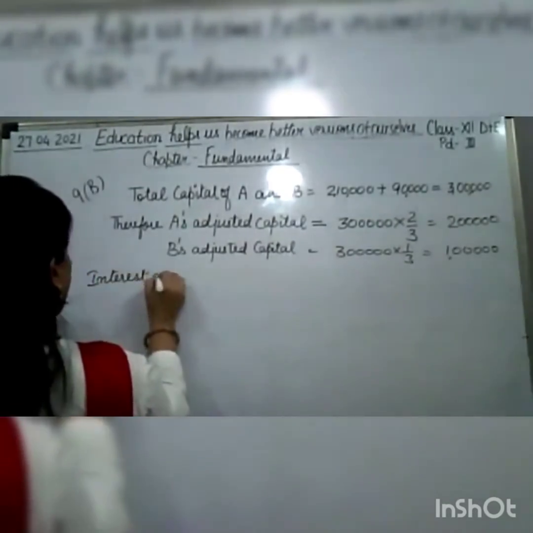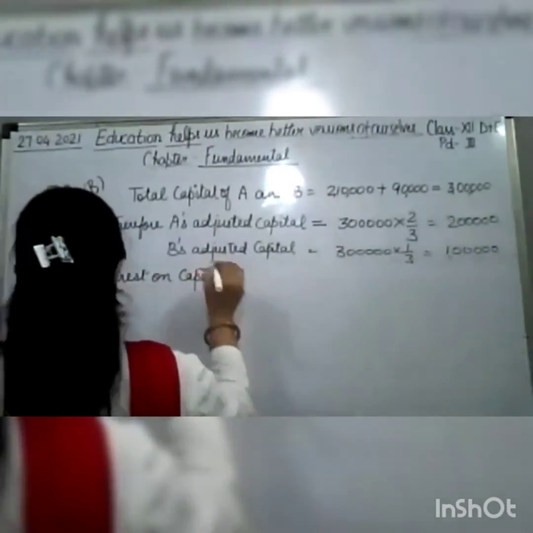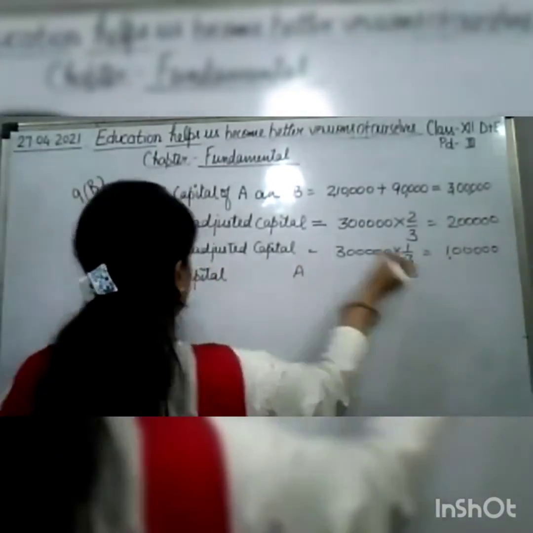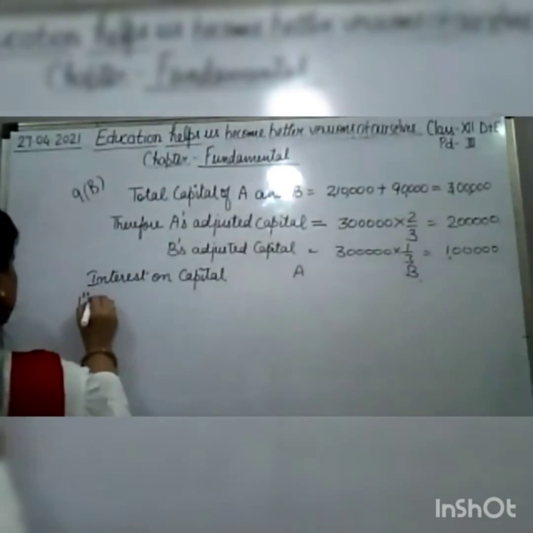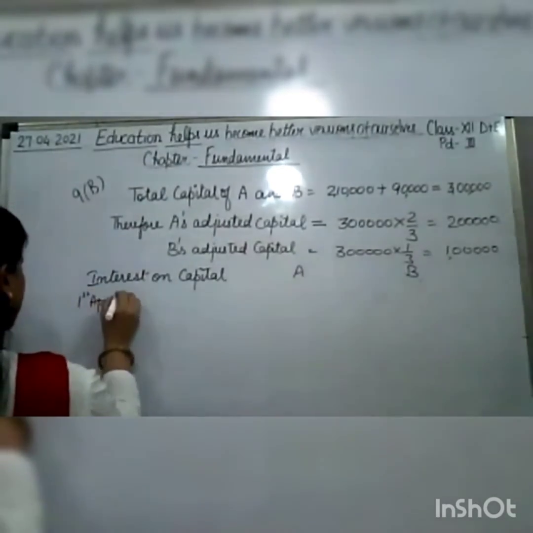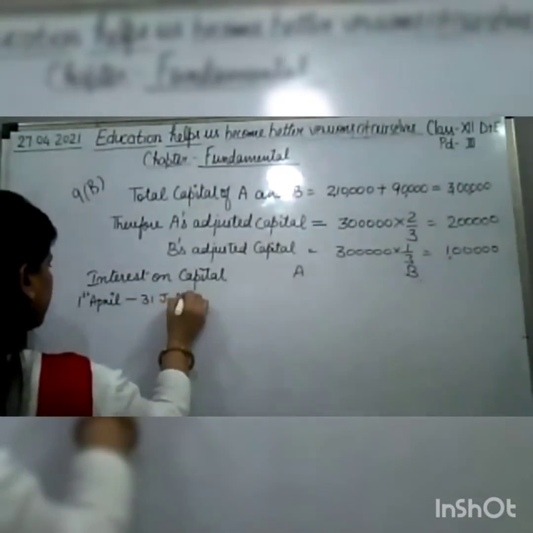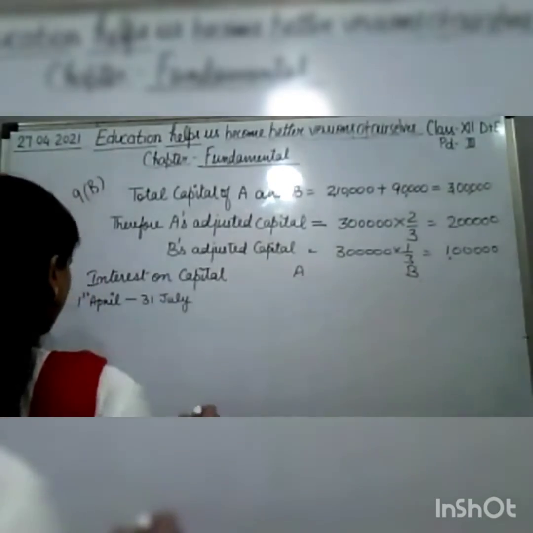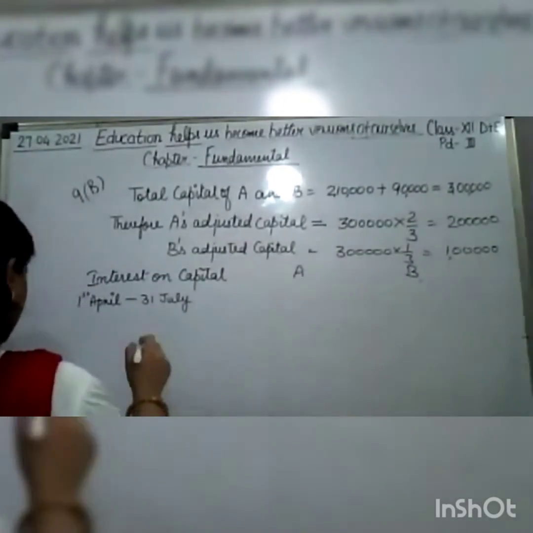Interest on capital of A and B: first of all, from 1st of April till 31st of July, when additional capital was not introduced,